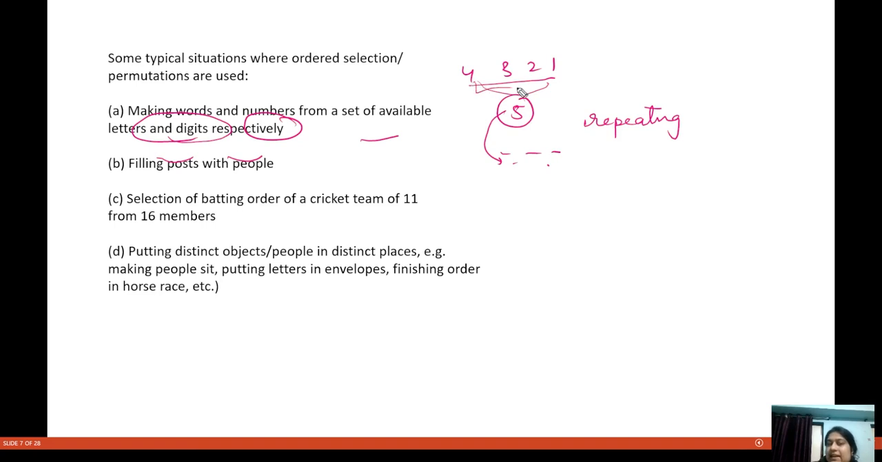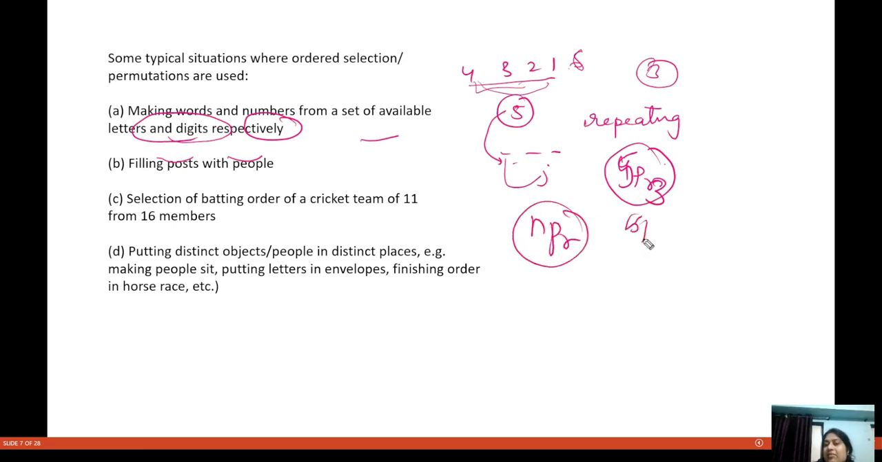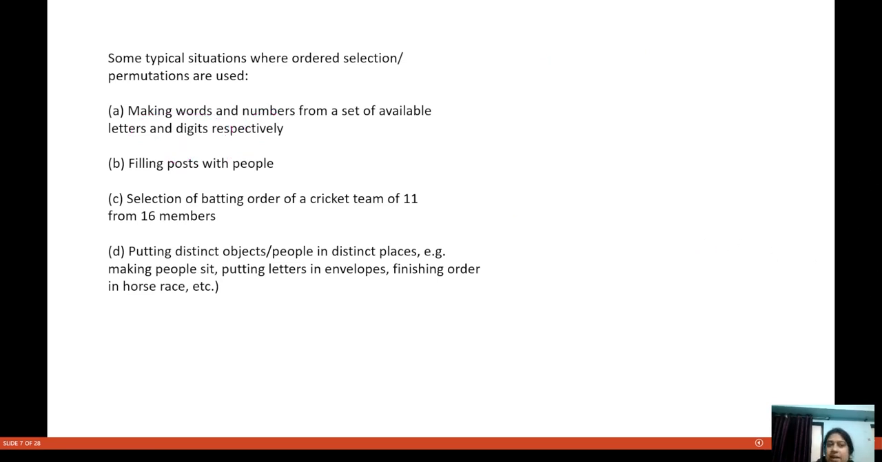Let's say we select 3 numbers out of these 6 and then make the number. If no digit is repeating, we can do it in 5P3 ways, because nPr ways we can do this. So 5P3 ways we can do this if no digit is repeating.